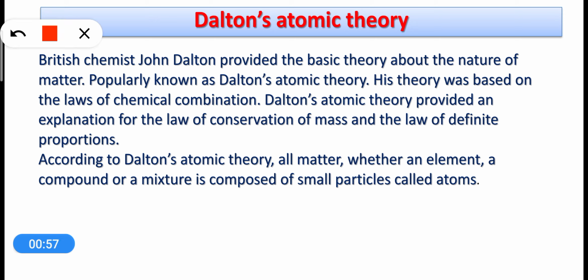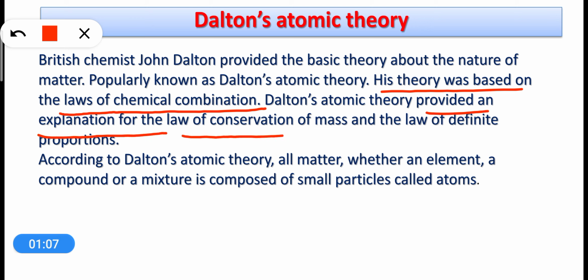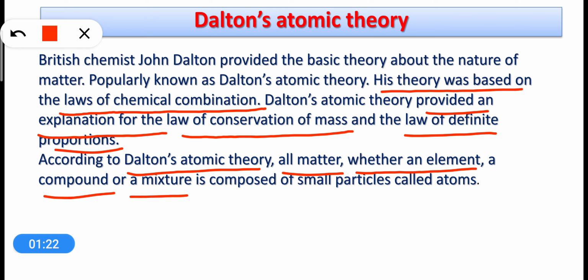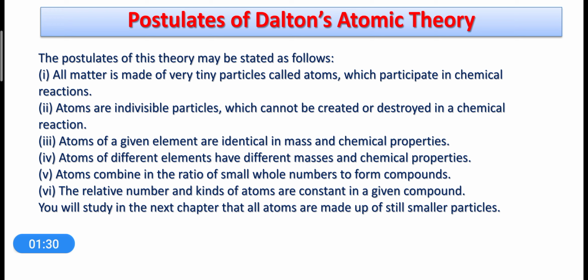The theory was actually based on the laws of chemical combination, and the theory provided an explanation for the law of conservation of mass and the law of definite proportions, which are the two laws of chemical combinations. According to Dalton's atomic theory, all matter, whether an element, a compound, or a mixture, is composed of small particles called atoms. So let's move on to the major points or postulates of Dalton's atomic theory.